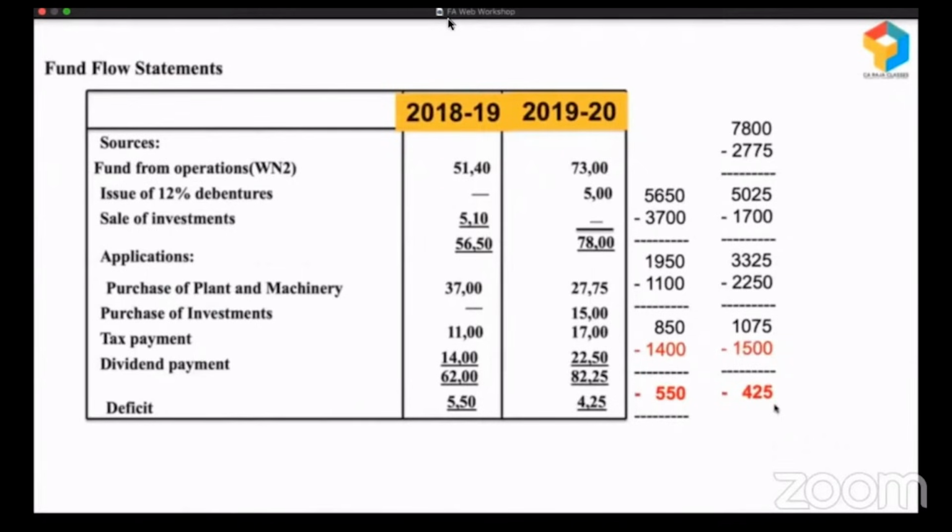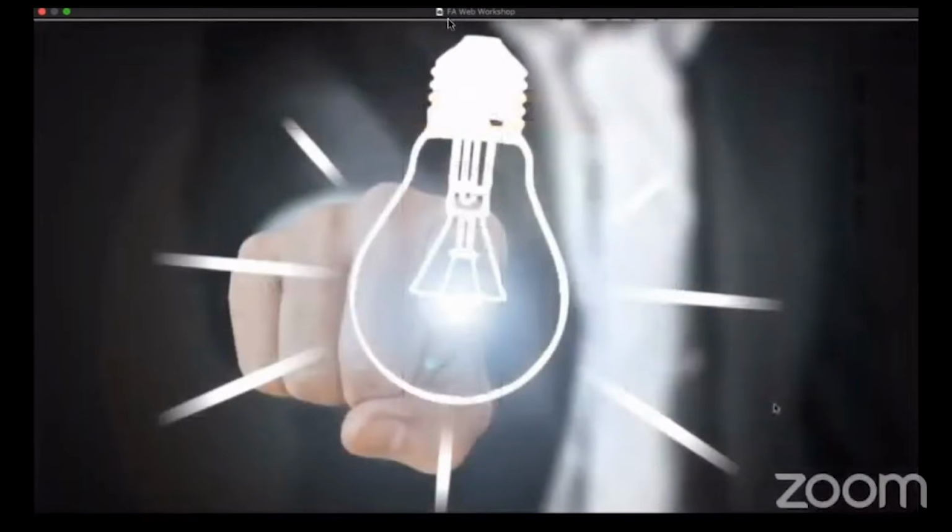So develop your skill in reading fund flow statement. Such a powerful statement. Okay, all right. So with this, I wish to conclude this presentation, and I believe most of you would have had a bulb on moment. So if you really had a bulb on moment, please type bulb on.